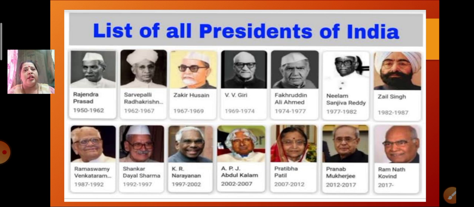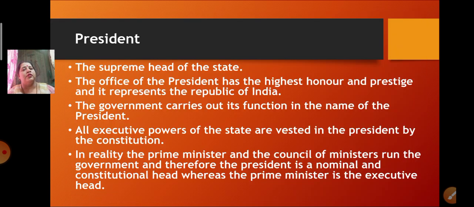Okay children, now let's learn about our president. What is the work, and what is the qualification needed for a person to become a president? Now, according to the provisions given in the constitution, the president is the supreme head of the state.